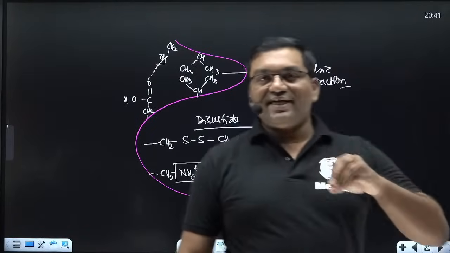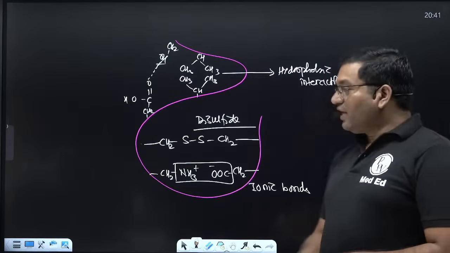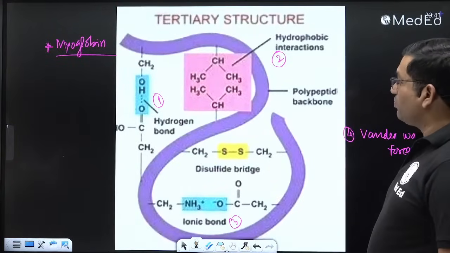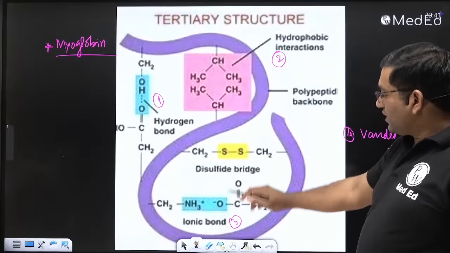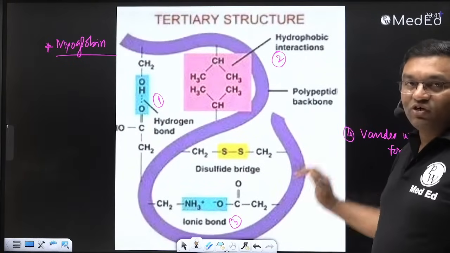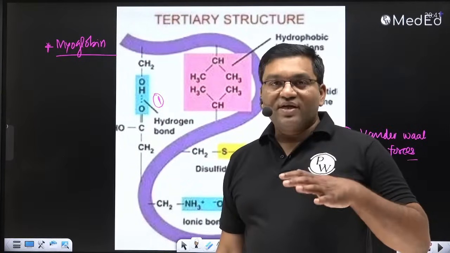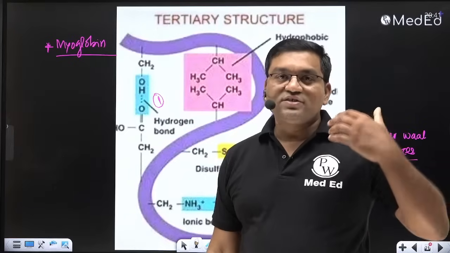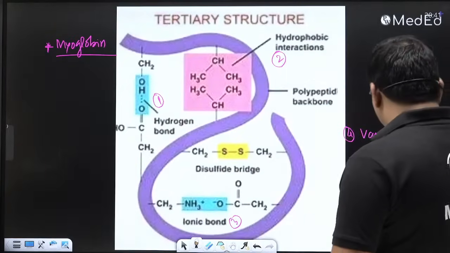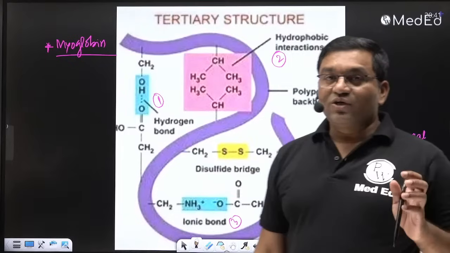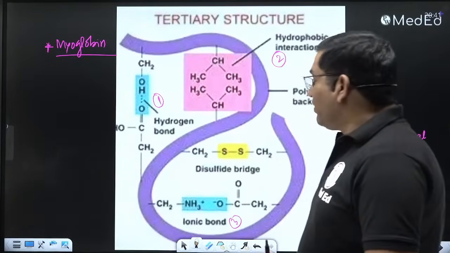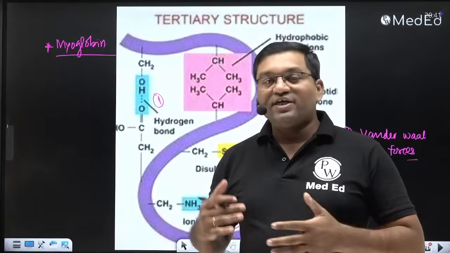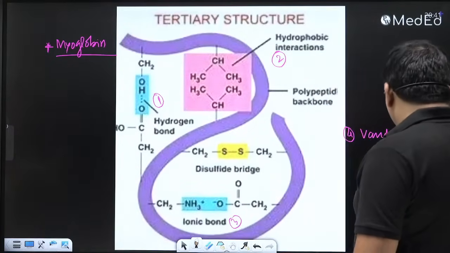So flowchart diagrams are important while writing your answers. So this is tertiary structure of protein. See, this hydrogen bond, hydrophobic interaction, ionic bond, disulfide linkage, and van der Waals forces are important in stabilization of tertiary structure. They are important in the stabilization of quaternary structure. And intrachain hydrogen bonds are important in the stabilization of secondary structure of the protein. Peptide and occasional disulfide bond are important in the primary structure of proteins.